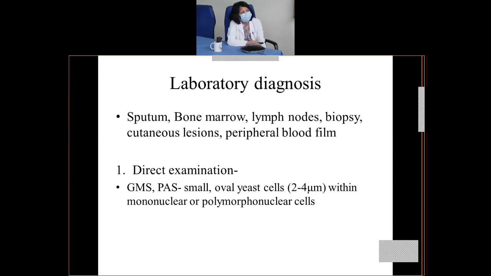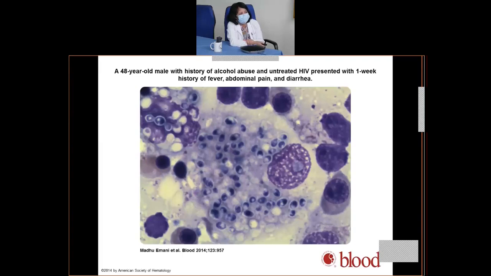So laboratory diagnosis depends on the site of infection. You can collect the sample accordingly: sputum, bone marrow, lymph nodes, biopsy samples from the cutaneous lesions, or even a peripheral blood film can be taken. In the direct examination using the GMS stain and the PAS stain, there may be small oval yeast cells, 2 to 4 micrometers, within the mononuclear or the polymorphonuclear cells. Okay, so you can see here.